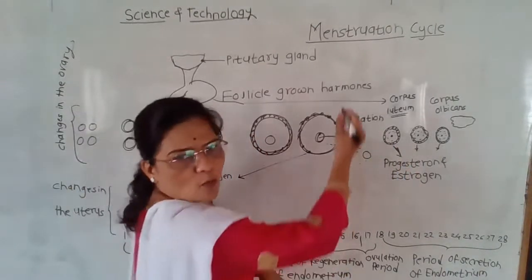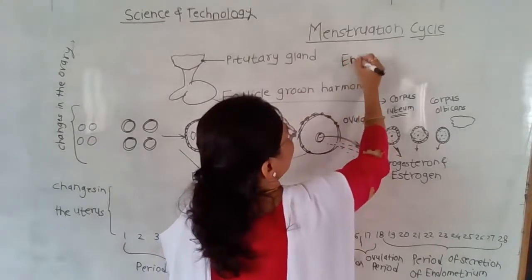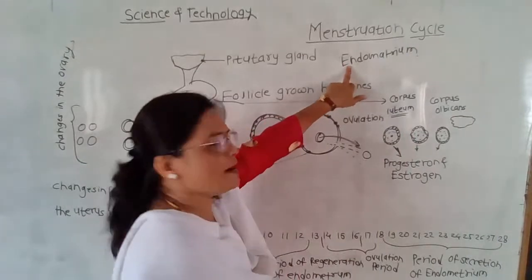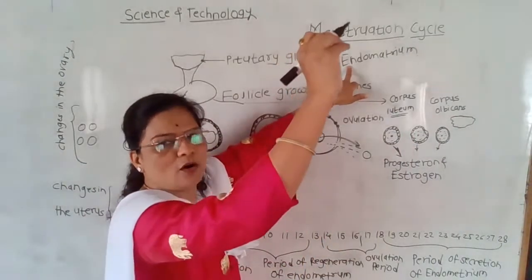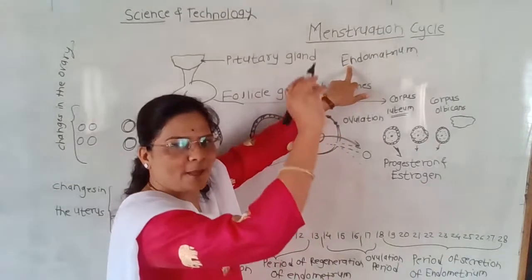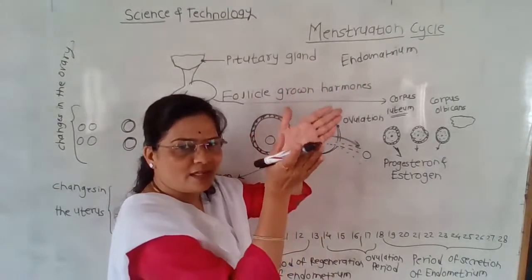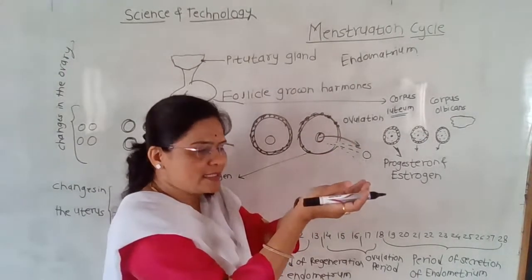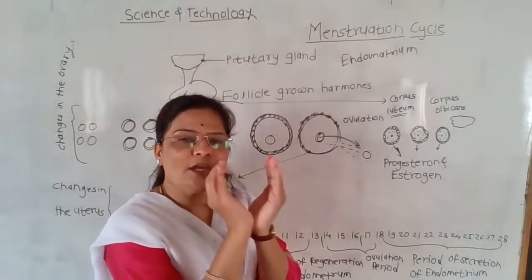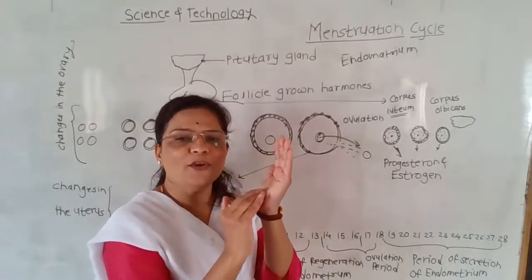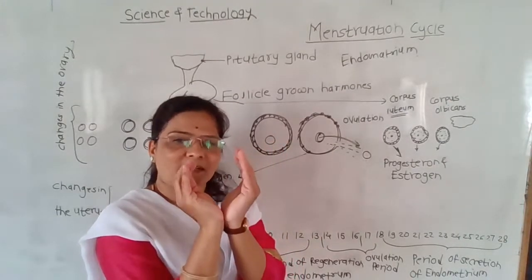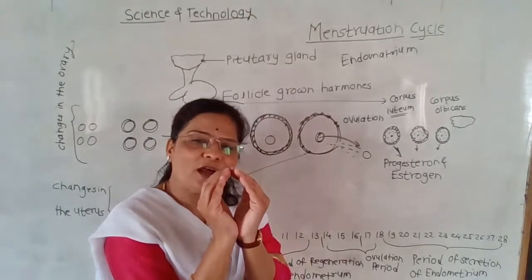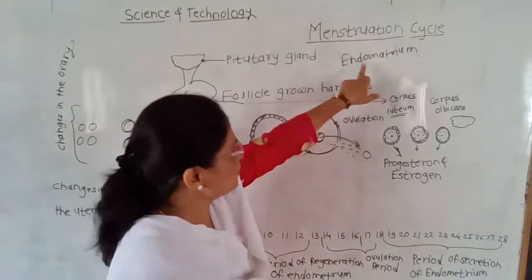See the endometrium. What is meant by endometrium? Students, the endometrium is the inner lining of the uterus, where whenever there is a pregnancy, the baby is there. See the inner lining of the uterus where the fetus development takes place. That is called embryology, and that part is called the endometrium.